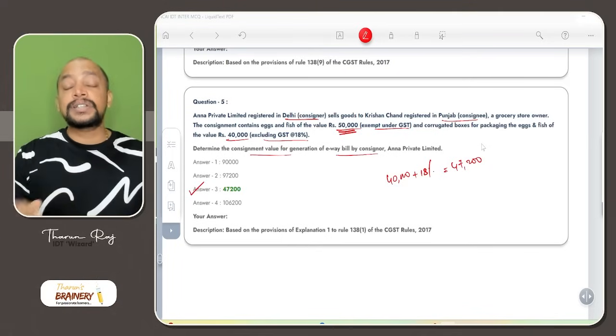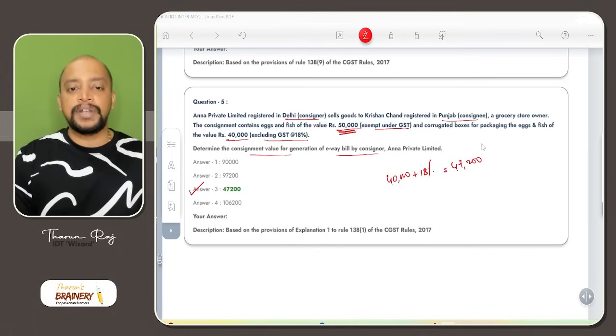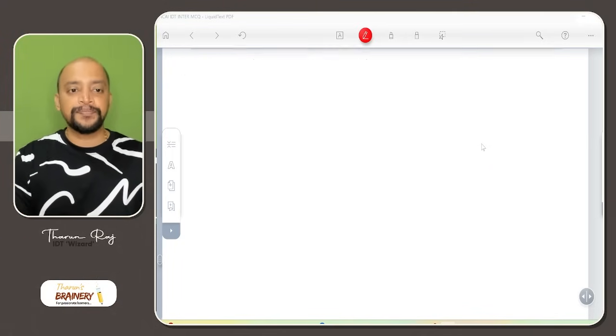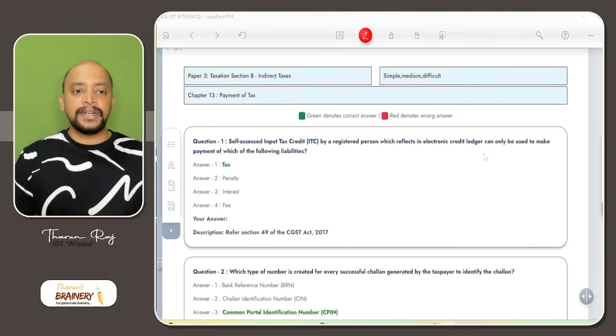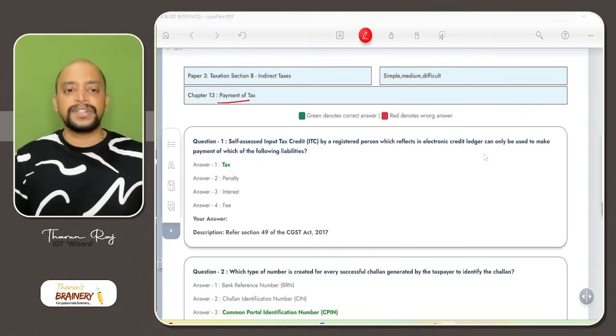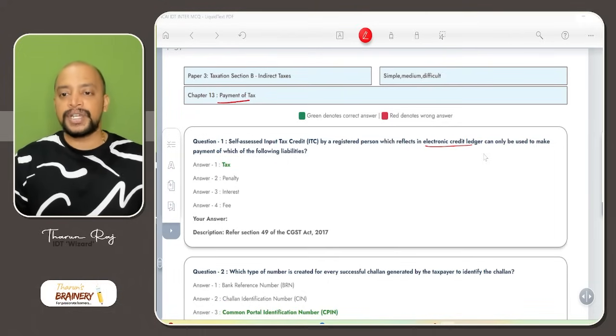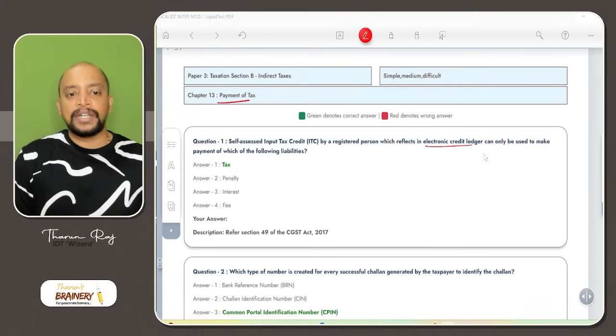Also, if there is any good sent on job work, that should also be added to this particular value, consignment value for generation of e-way bill. Then next one, payment of tax, next chapter. In this first question, self-assessed ITC by a registered person which reflects in electronic credit ledger can only be used to make payment of what?